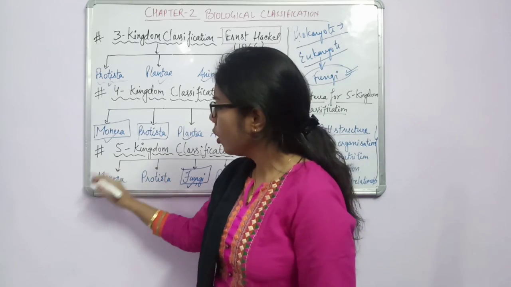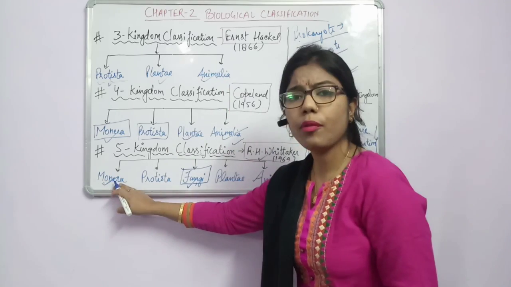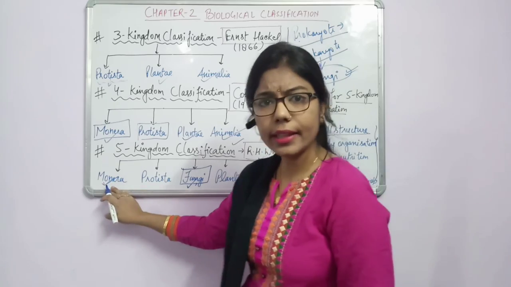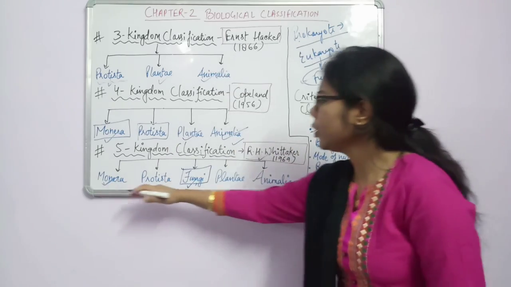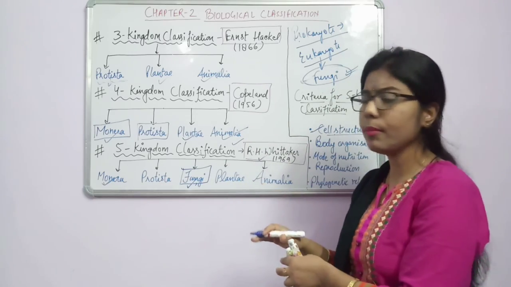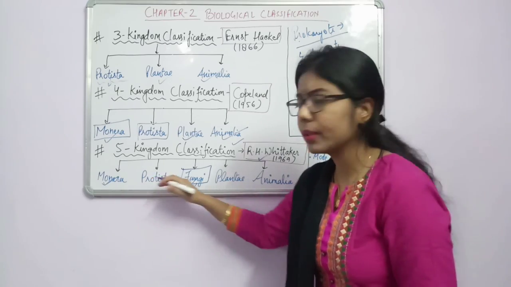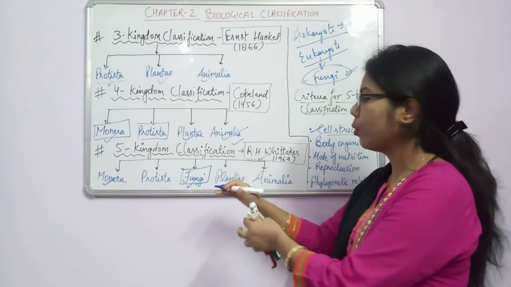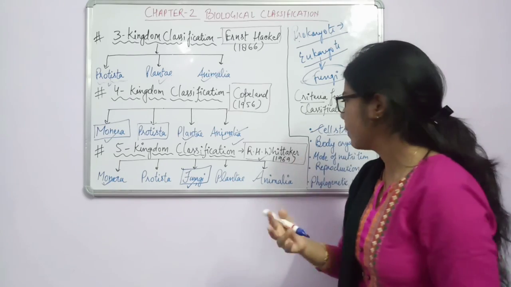If you see the lowest one, Monera, which type of organism do we take in Monera? Bacteria, and bacteria are prokaryotes. Fine. As we move towards the Protista, there will be some modernization, some increase of characters, and due to this it will form eukaryotes as we move towards Animalia. So cell structure is prokaryotic as well as eukaryotic.